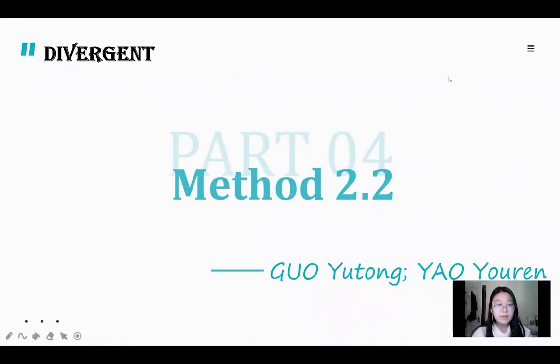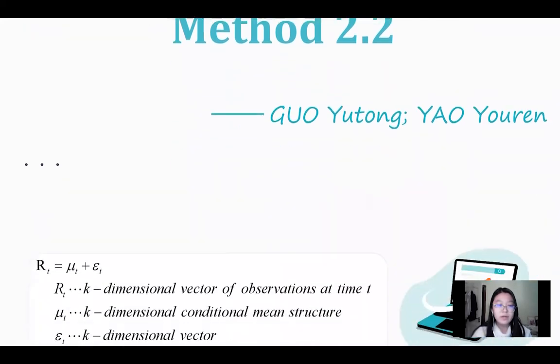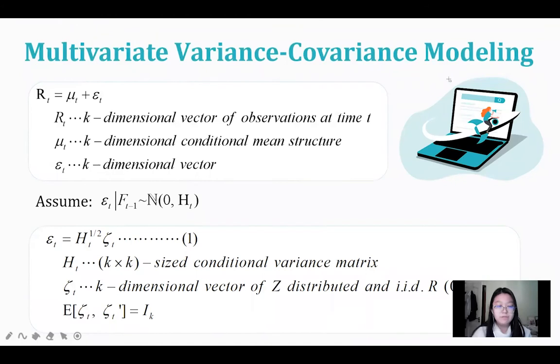Hi, I'm Guo Yutong. Let me show you the method we use to find the properties of correlation between assets. Multivariate variance-covariance modeling. In order to compare the similarities and differences between Bitcoin and gold in relation to the market and assets from a diversified perspective, we used the BEKK-GARCH model, which was proposed by Robert Engle and Kenneth Kroner in 1995. First, we let r_t be a k-dimensional vector of observations at time t.